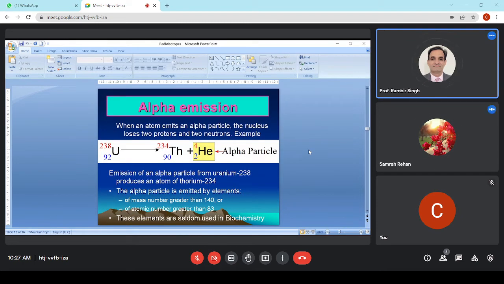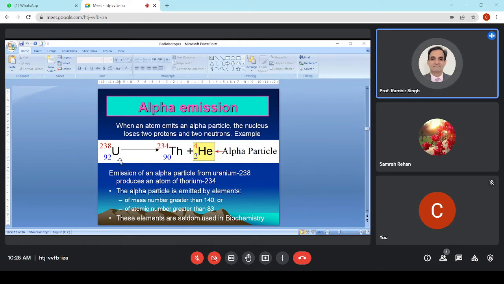What happens in case of alpha emission? There is emission of a helium atom. By emission of helium, which is called an alpha particle. Like you see in this case here, we have thorium and uranium.